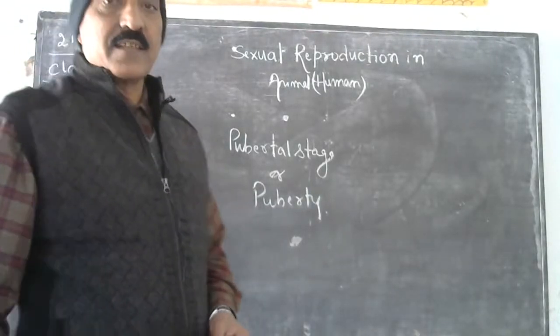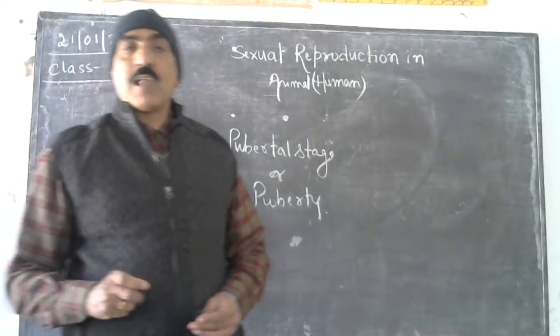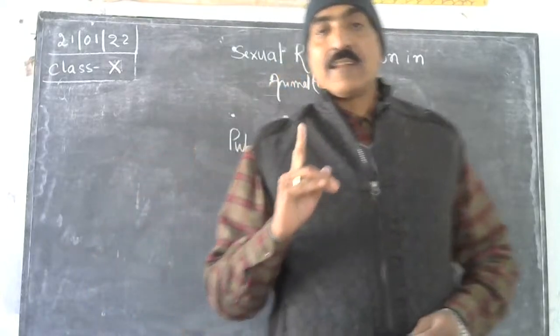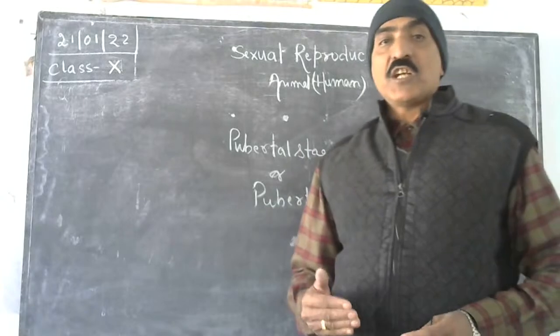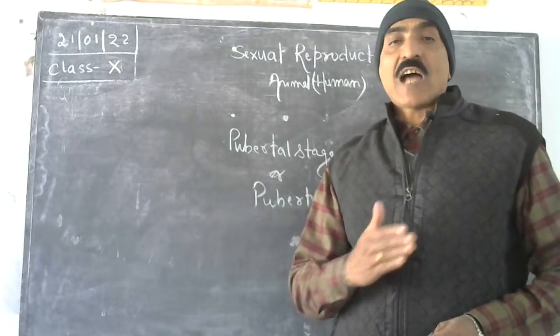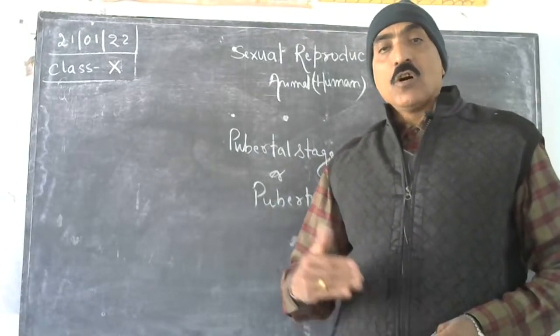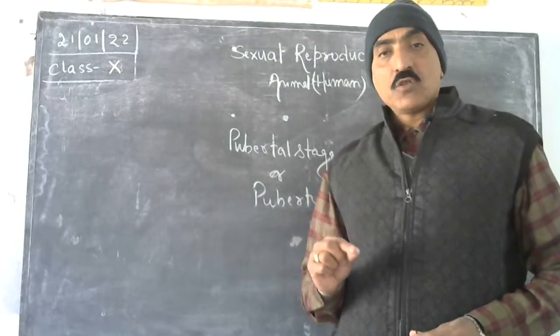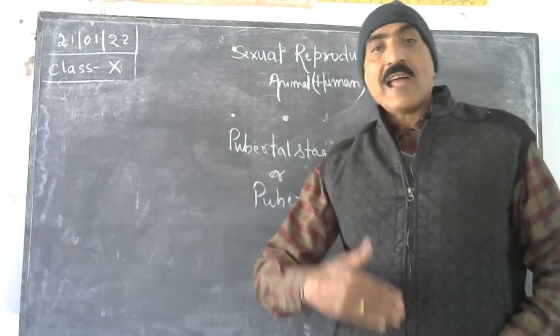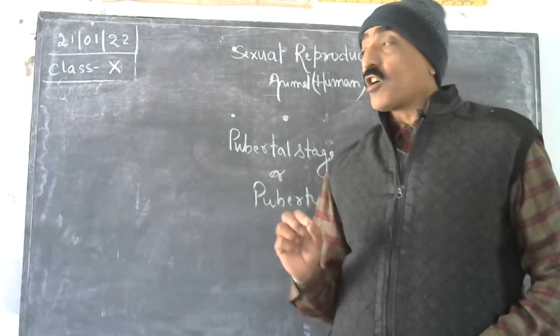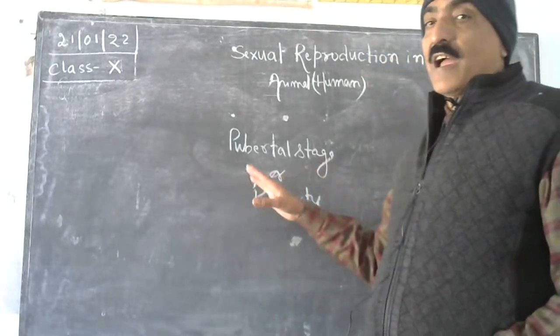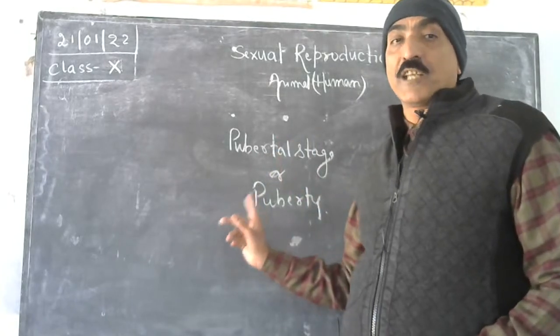It is the stage in male and female individuals at which an individual male or female attains sexual maturity by leaving childhood. So the stage at which an individual leaves childhood and attains adulthood is called the pubertal stage, and this stage is called puberty.